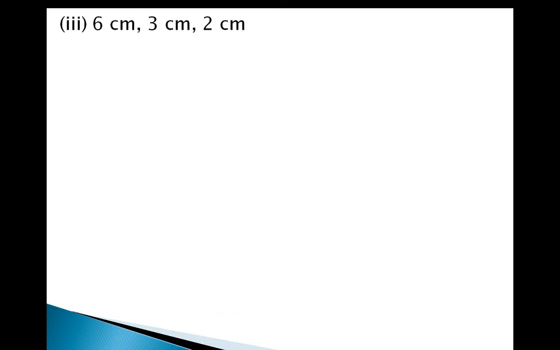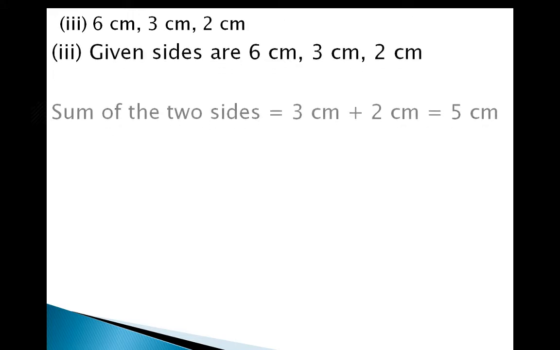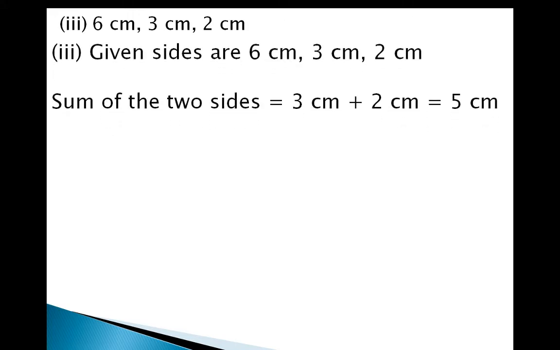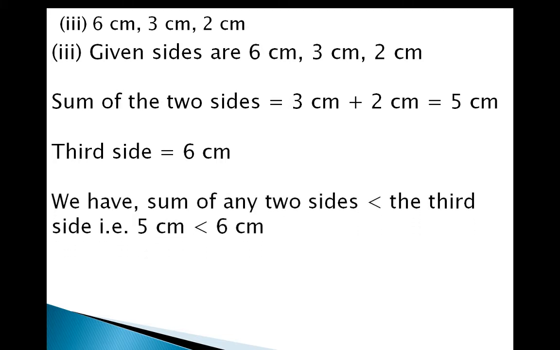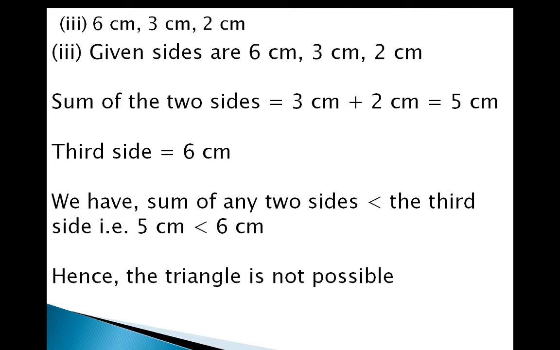Third one: 6 centimeter, 3 centimeter and 2 centimeter. Sum of the two sides, 3 centimeter and 2 centimeter, is 5 centimeter, and the third side which is larger is 6 centimeter. The sum of two sides is less than the third side, but it should be greater than. So 5 centimeter is less than 6 centimeter. Hence the triangle is not possible.